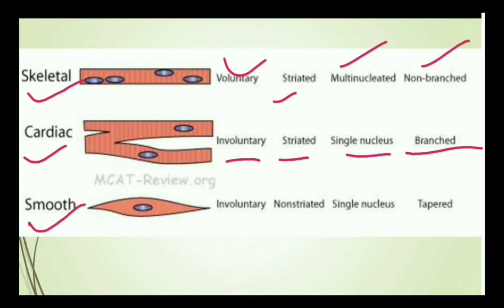Then the third one are the smooth muscles. We can see they are pointed at the ends, so this is known as spindle shaped. They are involuntary in nature. They are non-striated, meaning they do not show any striations. They have a single nucleus and they are tapering at both ends. Tapering means pointed, and that shape is known as spindle shaped.